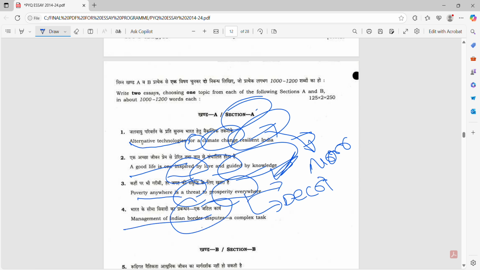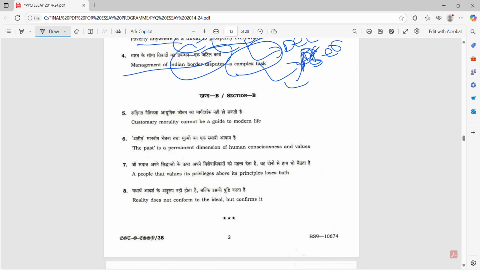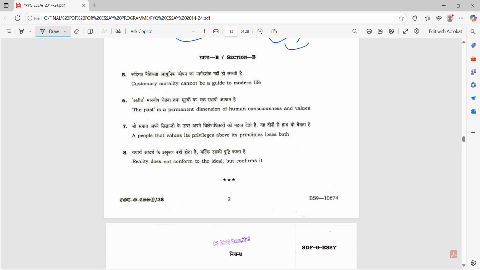Okay, management of Indian border is a complex task. This is like an assertion or descriptive essay. Customary morality cannot be guided to modern life. This is statement based or quotation based. The past is a permanent dimension of human consciousness and values. This is also quotation based.